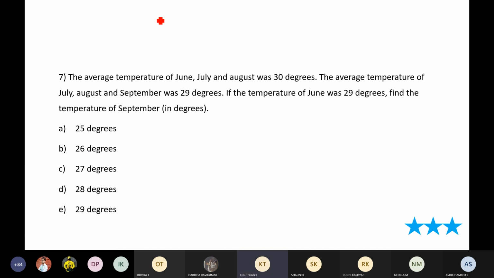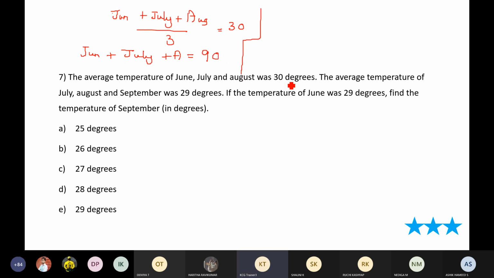Okay, guys. So listen here. June, July, August. And if I divide them by 3, I need to have 30. So from this, I can say for sure the June plus July plus August put together, I'll have 90, because the average is 30, so the total should be 90.